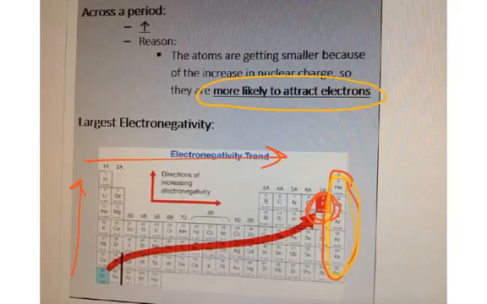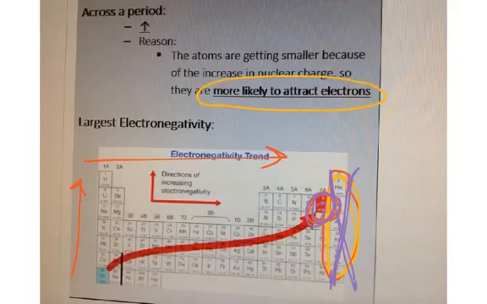Well, what are these guys in the very last column? They are noble gases. And do noble gases ever want to lose or gain an electron? No, they have a full octet. They have full valence electron shells. They do not want any more. They do not want to lose one. They do not want to gain one. And because electronegativity is how likely it is to gain an electron, that would be why they will never have an electronegativity value. And that is why F is for electronegativity.